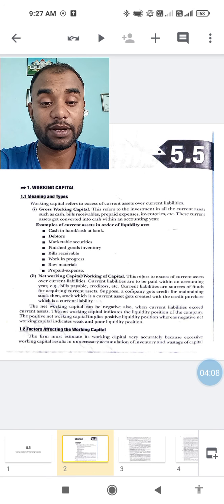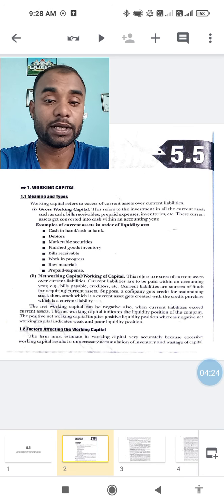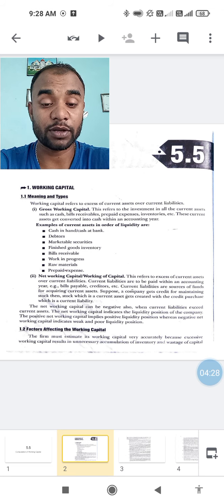The net working capital indicates the liquidity position of the company. Positive net working capital implies a positive liquidity position, whereas negative net working capital indicates a weak and poor liquidity position. This is what net working capital is all about.